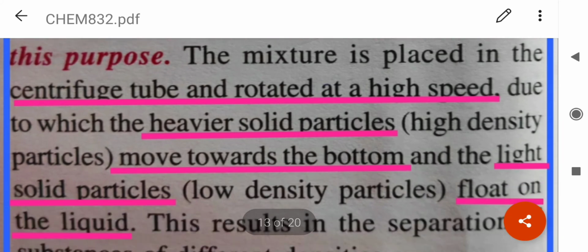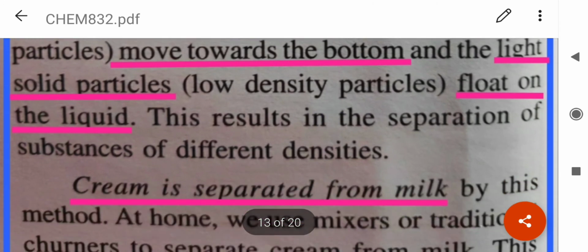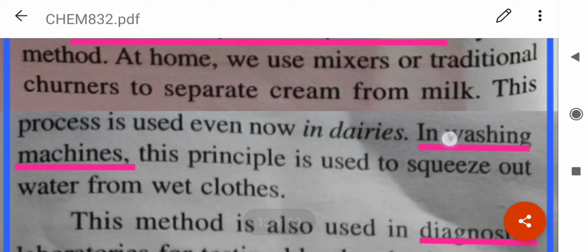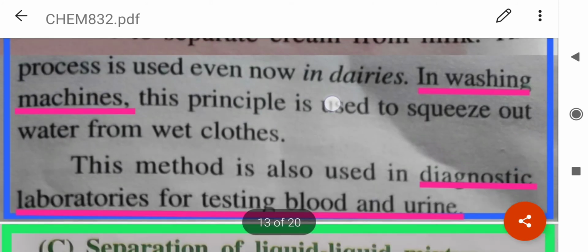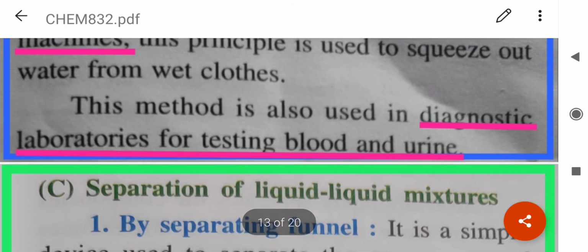The heavy solid particles move towards the bottom and the light solid particles float on the liquid. For example, cream is separated from milk by this method. In washing clothes also the same technique is working, as well as in diagnostic laboratories for testing blood and urine.